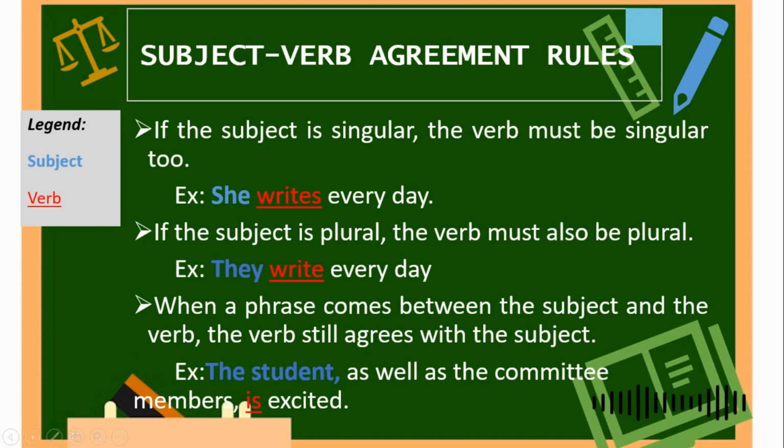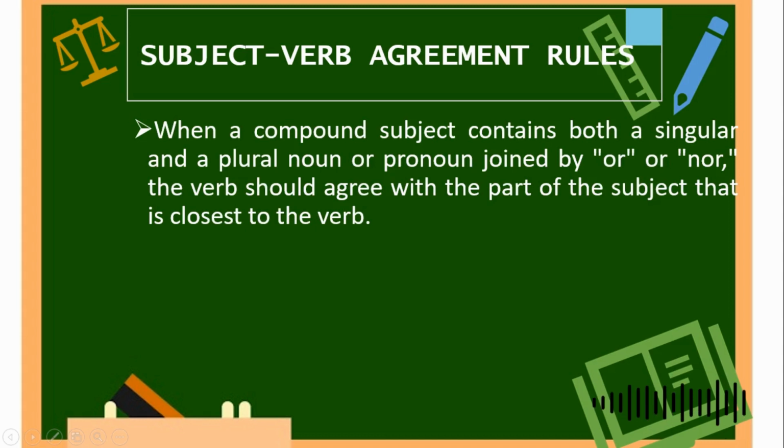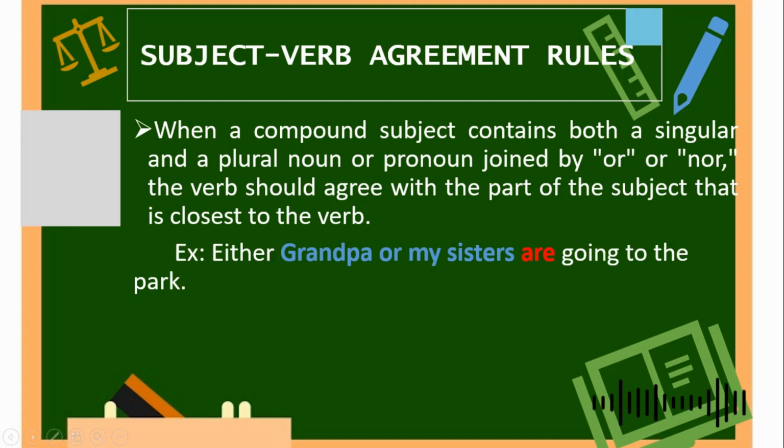Next, for the fourth subject-verb agreement rule, when a compound subject contains both a singular and a plural noun or pronoun joined by or or nor, the verb should agree with the part of the subject that is closest to the verb. For example, either grandpa or my sisters are going to the park. Here, our nouns are joined by or. The closest subject to our verb are is my sisters. My sisters is plural, so we use are as our verb.